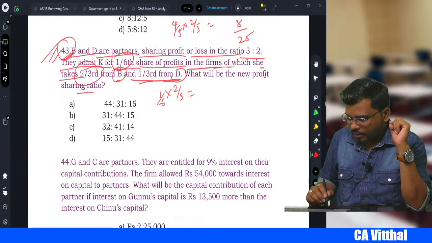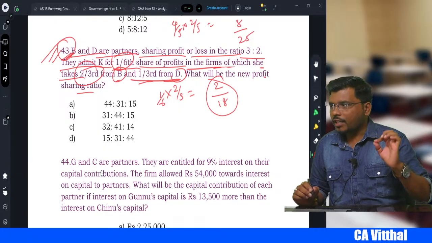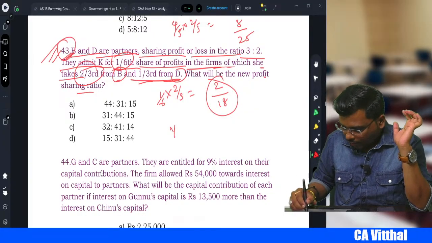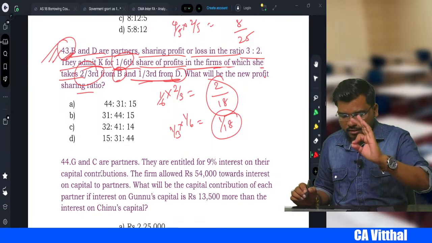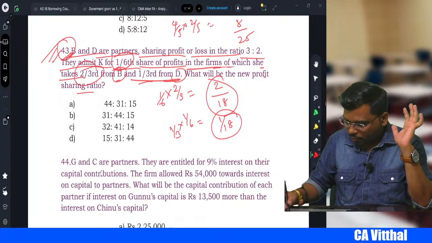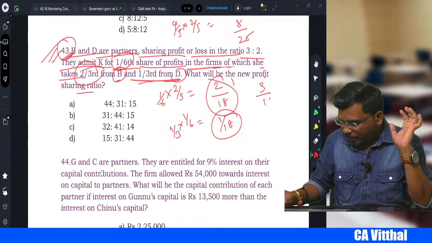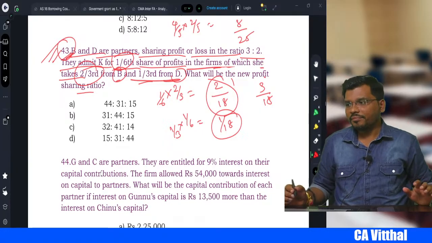So 1/6 into 2/3 becomes 2/18. 2/18 becomes the sacrificing ratio of B, and 1/3 into 1/6 is equal to 1/18, which will become the sacrificing ratio of D. That much only they are going to sacrifice. If you add both, 2 plus 1, 3, 3/18 will come, which is nothing but 1/6.